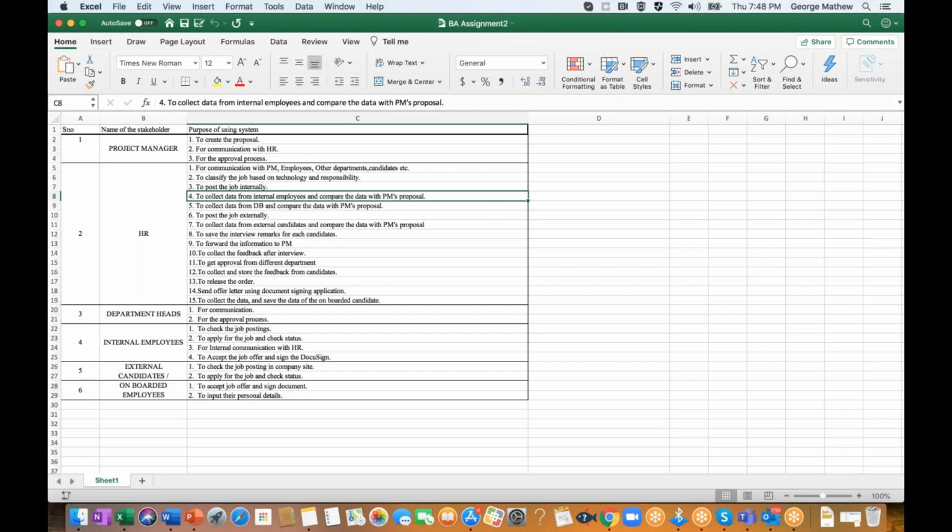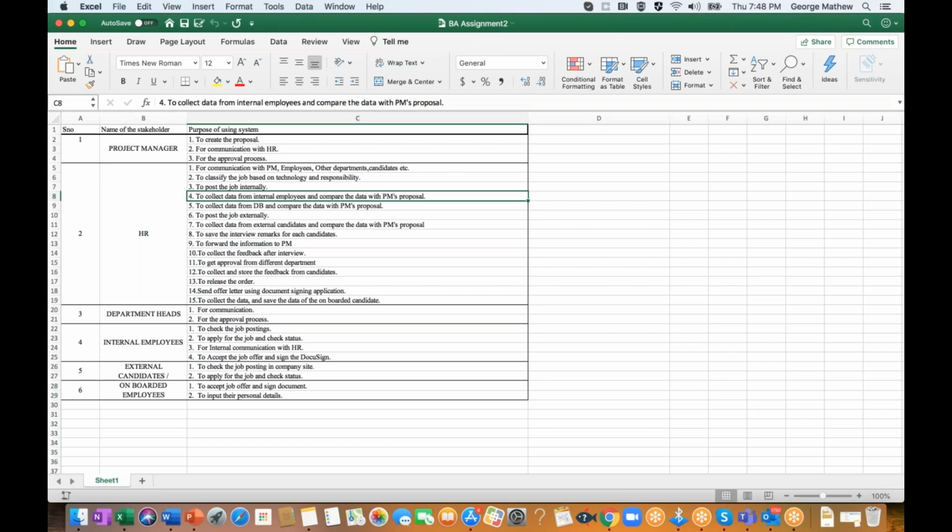You mentioned for the project manager communication with HR, and similarly the first point under HR, communication with the project manager and employees. They won't be using the system for that purpose. The system itself will generate an automatic email the moment the project manager submits a proposal form, triggering an email to HR. You don't need to worry about it.